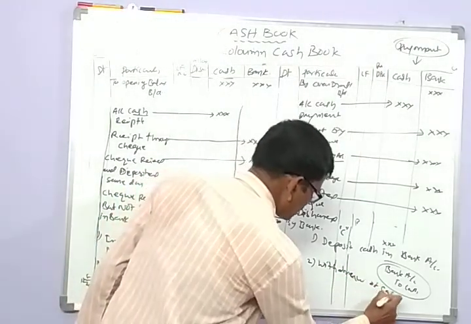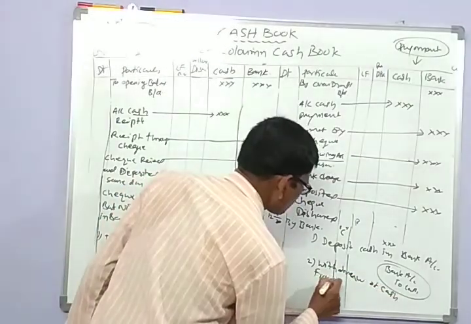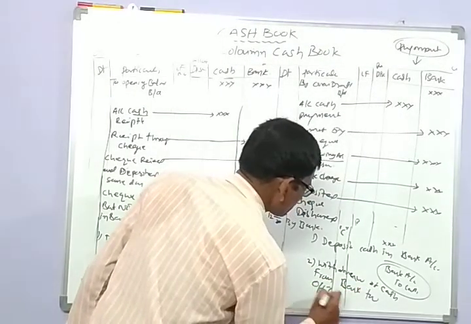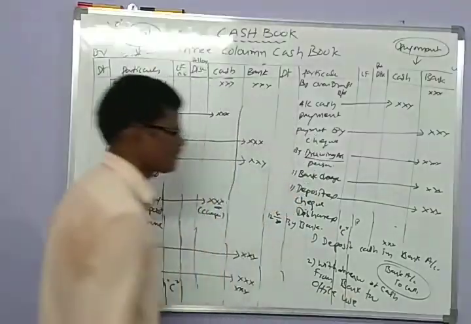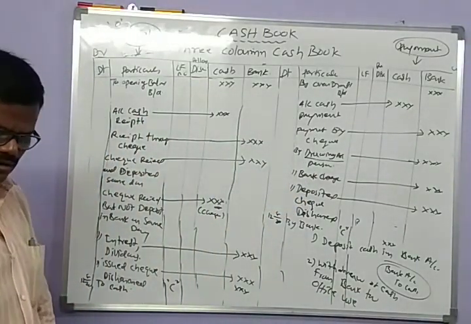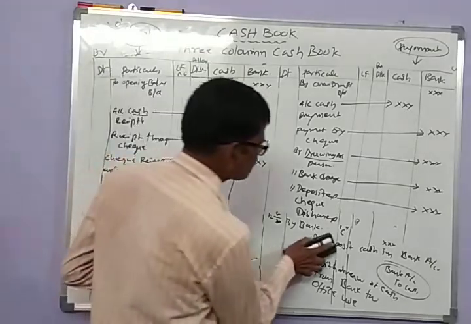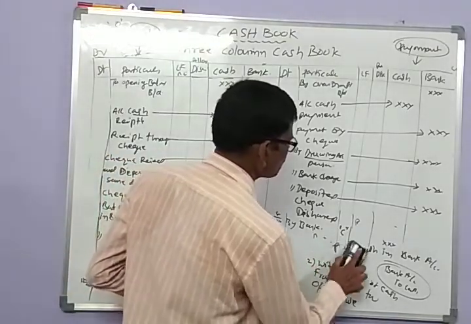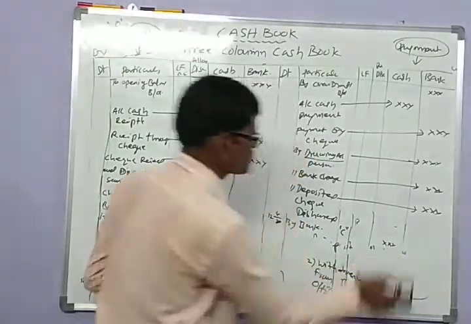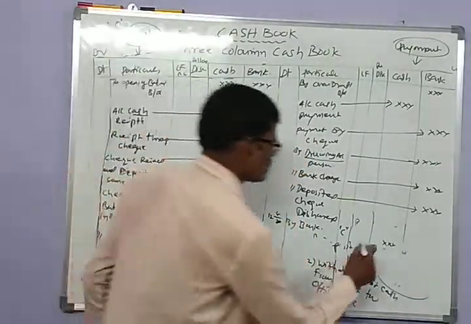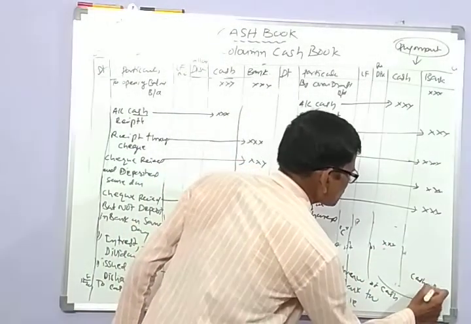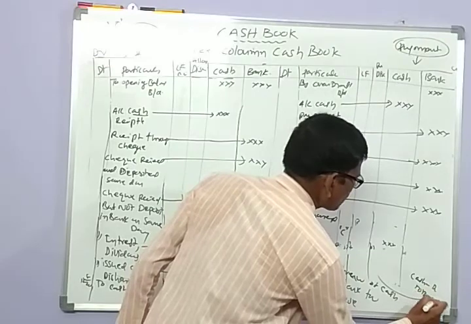And there is one more occasion, that is withdrawal of cash from the bank for office use. If the firm withdraws an amount from the bank for the purpose of office use, then the entry is like this: cash account debit to bank account.